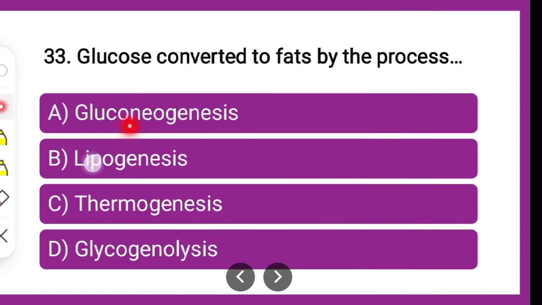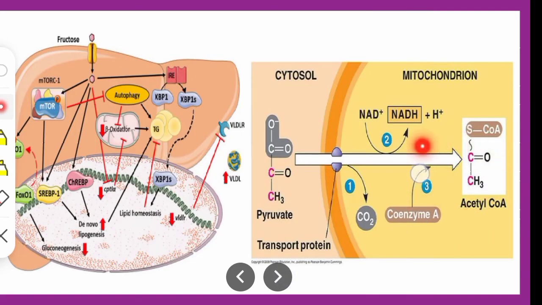If you talk about the second option, that is lipogenesis, then lipogenesis is the generation of lipids, that is fats. So it is the conversion of glucose to fats. Whatever glucose enters glycolysis, pyruvate is generated, which will enter the Krebs cycle. Then citrate will generate acetyl-CoA. This acetyl-CoA enters fatty acid synthesis